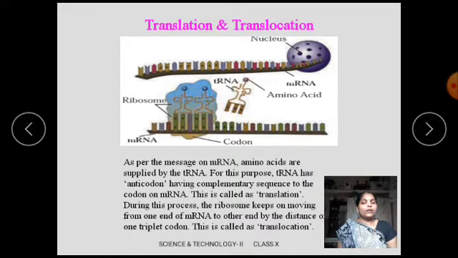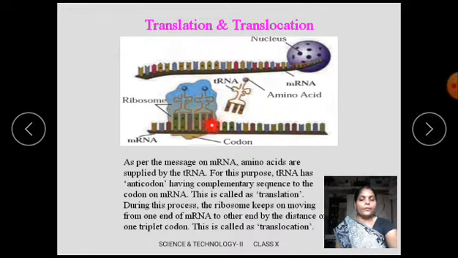For this work, he was awarded the Nobel Prize in 1968, along with two other scientists. Each mRNA is made up of thousands of triplet codons.